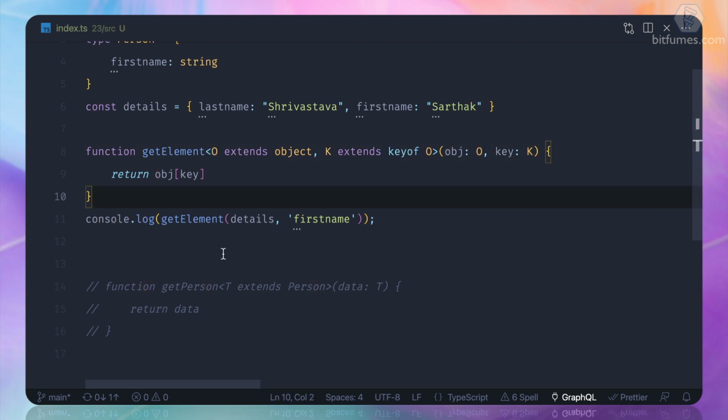So this is really great, and hope you got the idea what is generic and what is generic type.